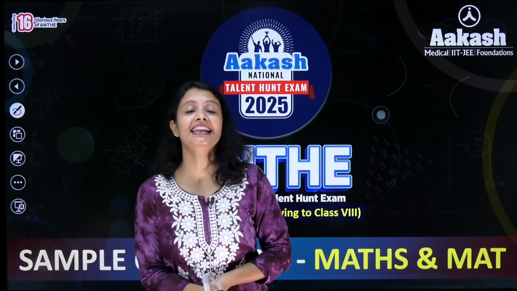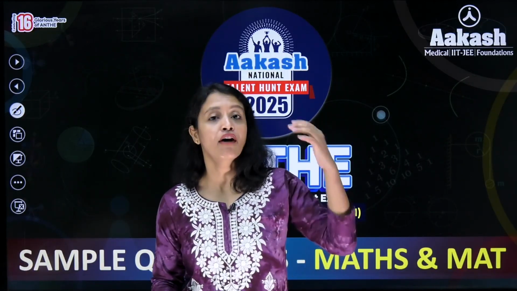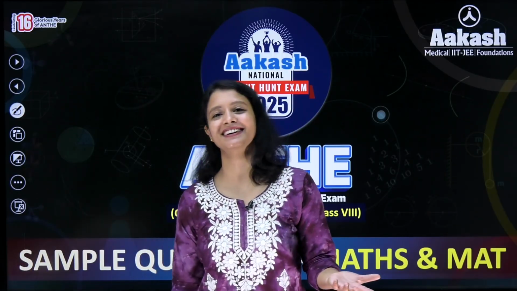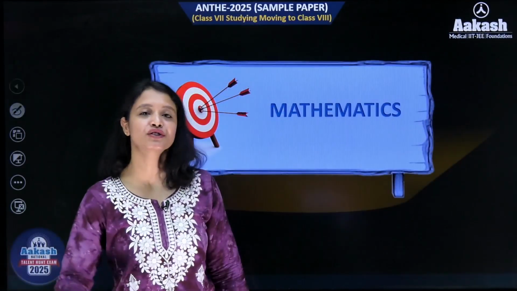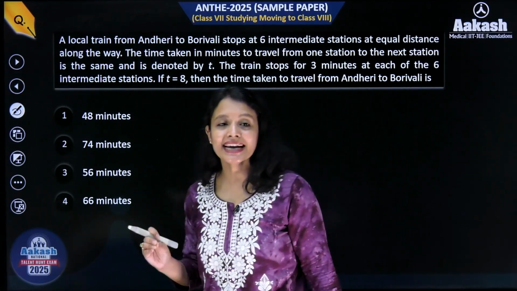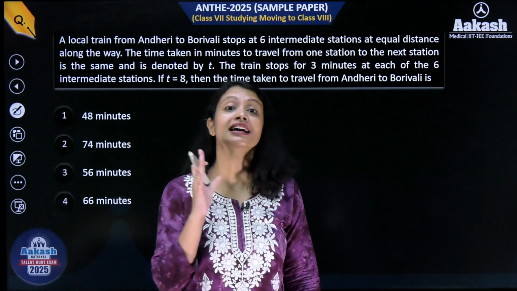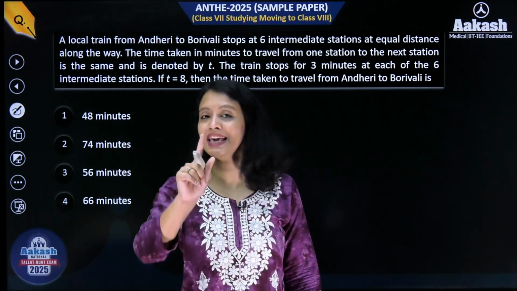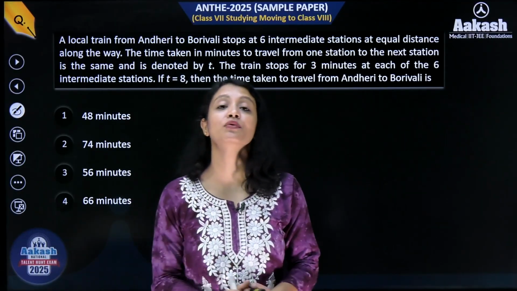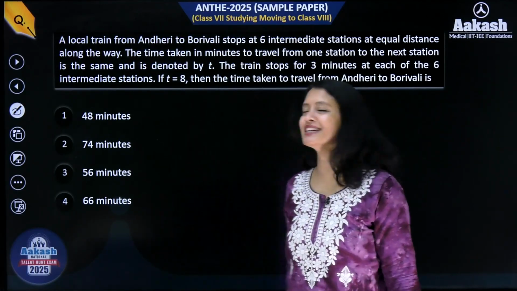Okay, so with that, let's see some sample problems of class 7th for maths, so that you can know what type of questions are asked in ANTHE. Let's start the session. First of all, we are going to focus on mathematics. Now, the 7th moving to 8th paper of ANTHE has 11 questions, out of which 10 questions are MCQ with only one correct answer out of the 4 options, and 1 question is an MCQ in which more than 1 answer would be correct. Okay, so let's start with this question, everyone.